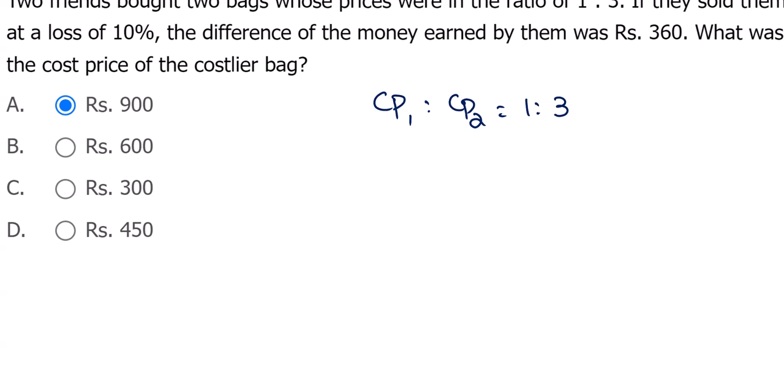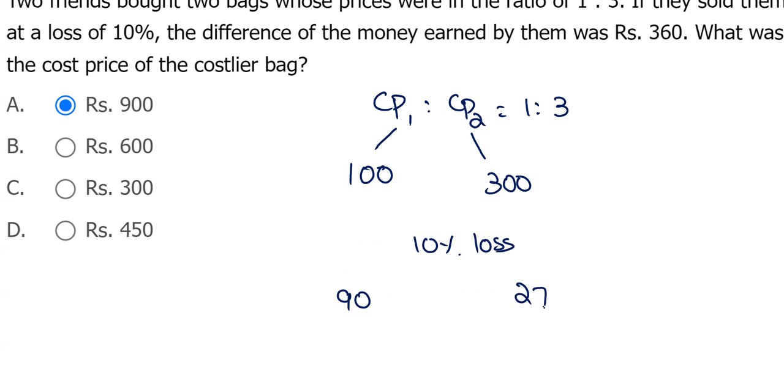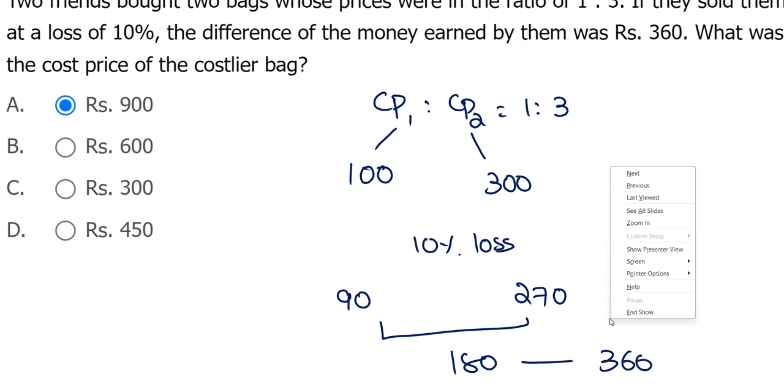If they sell it at 10% loss, let's say this guy purchased for 100, this one for 300. 10% loss means this is sold for 90, this for 270. The difference is 180, but they said 360, so we have to double. The costlier bag is 600, not 900. The option they marked is wrong.